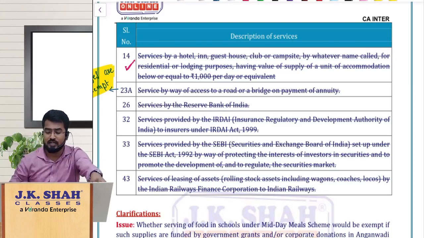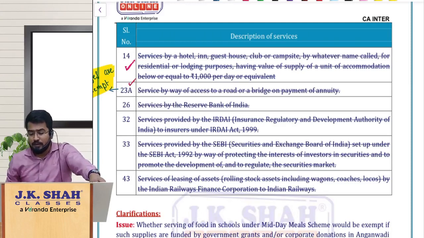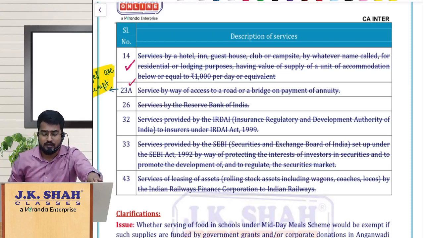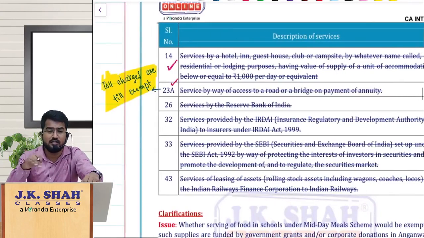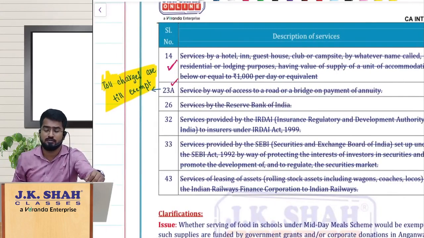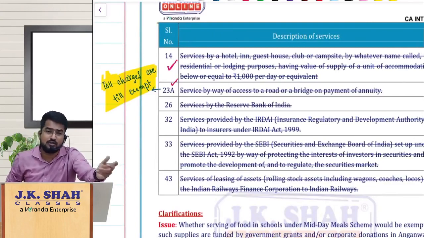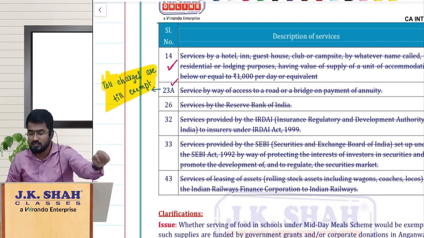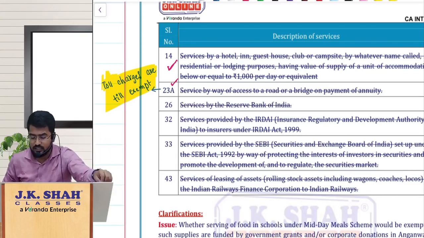Same way, services by way of access to a road or a bridge on payment of annuity was earlier exempt, now it is taxable. We are not talking about toll charges, my dear friends. Toll charges are still enjoying the exemption, but access to a road or bridge by way of paying annuity was exempt earlier, now it is taxable. Toll charges still enjoy the exemption.